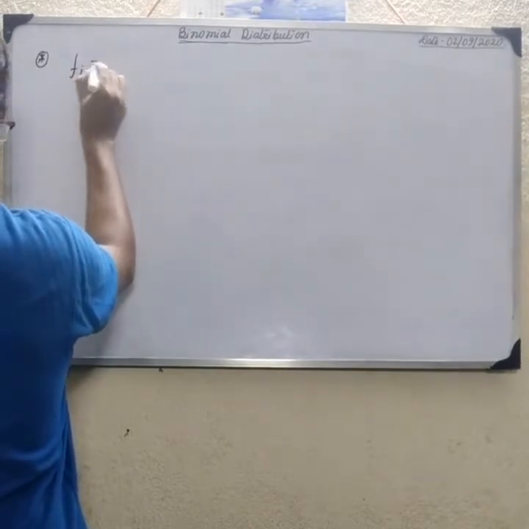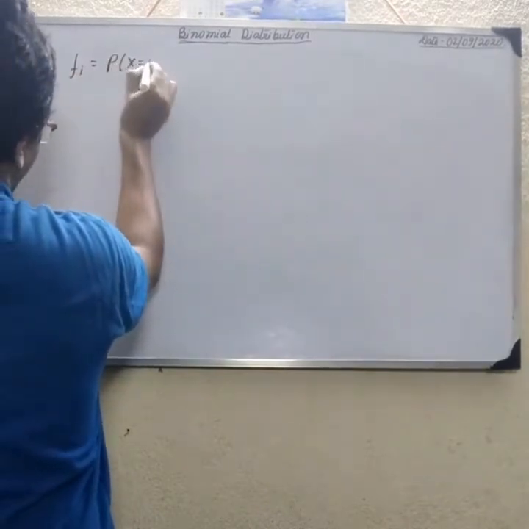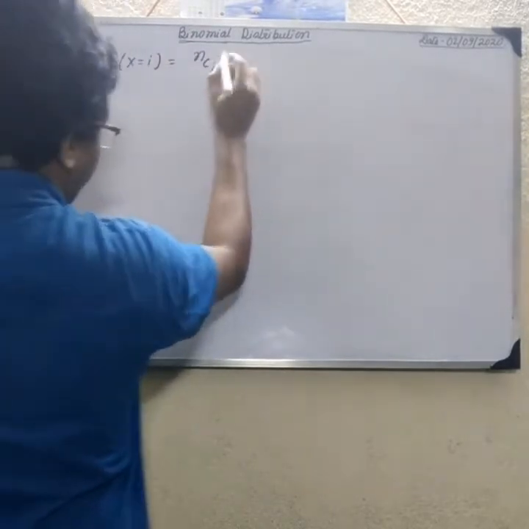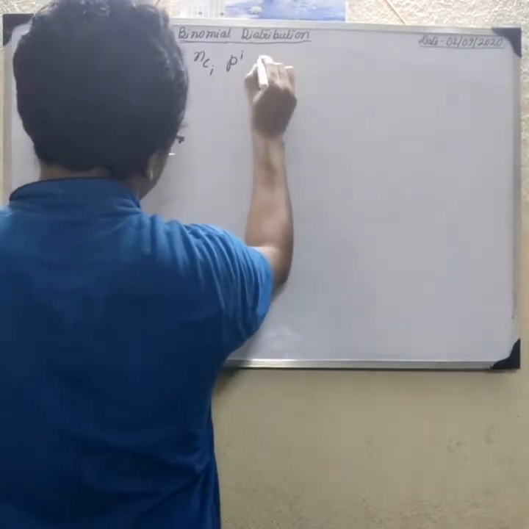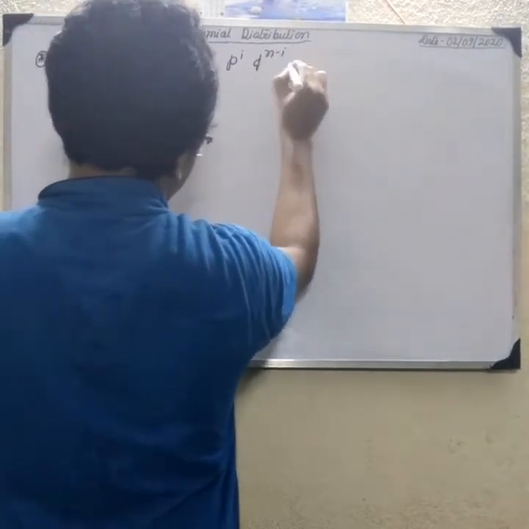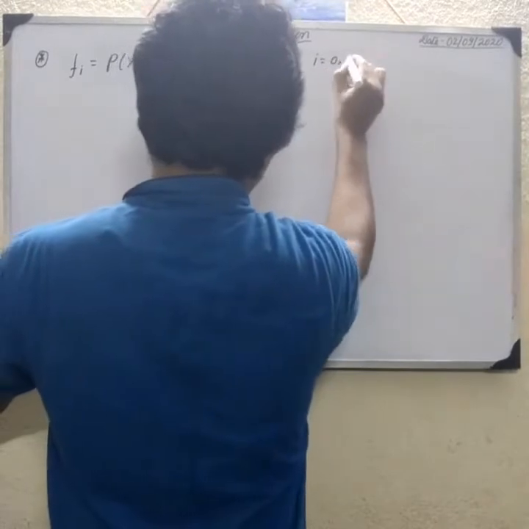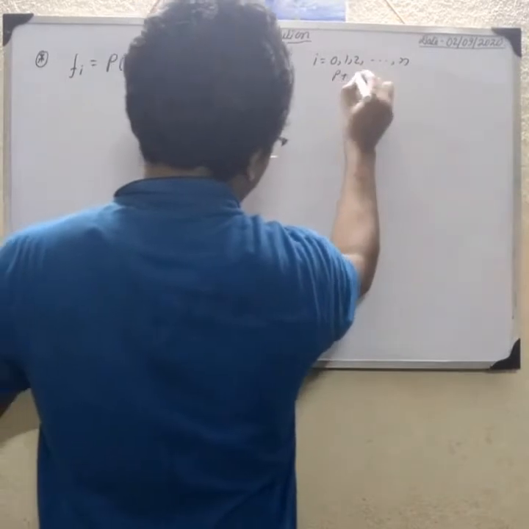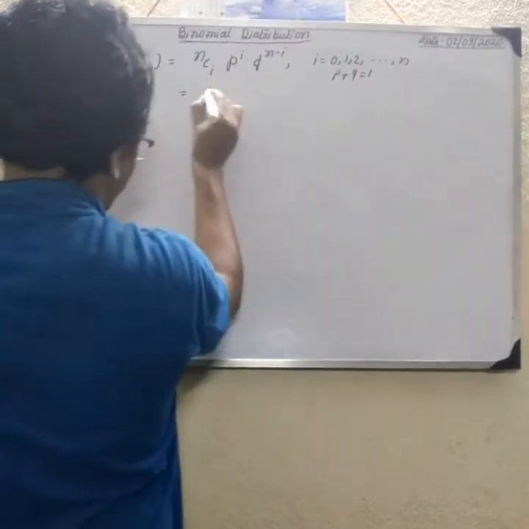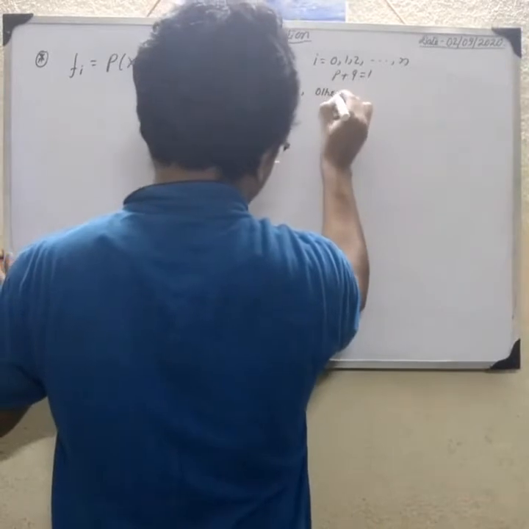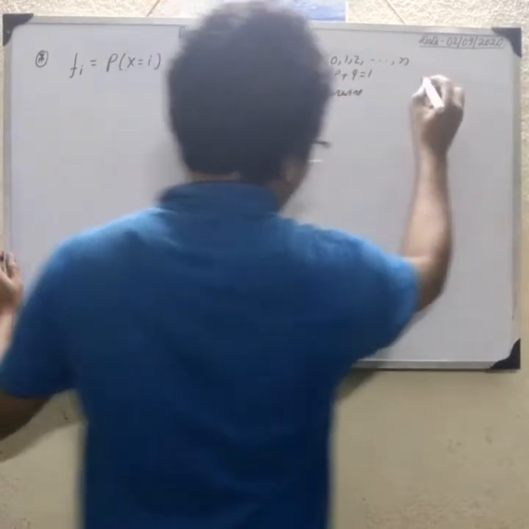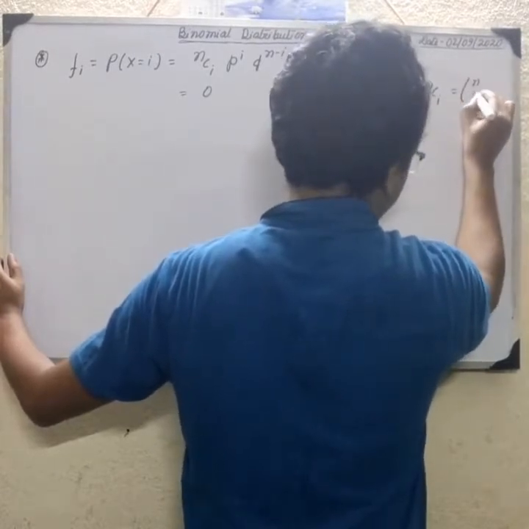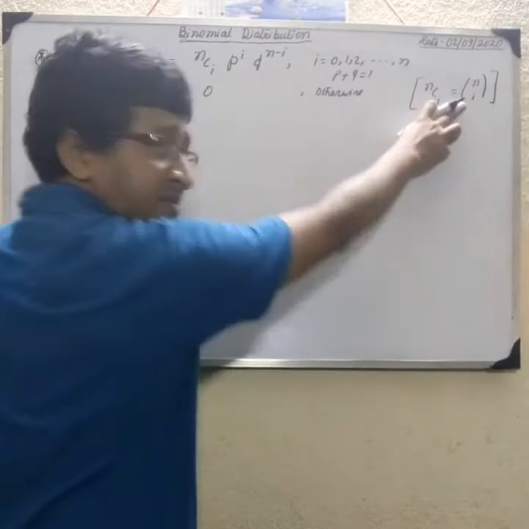f(i) equals the probability of X equal to i, equals nCi p to the power i q to the power n minus i, where i equals 0, 1, 2 and so on up to n, and p plus q equals 1, and it equals 0 otherwise. You can write nCi also as n over i, that means n choose i.